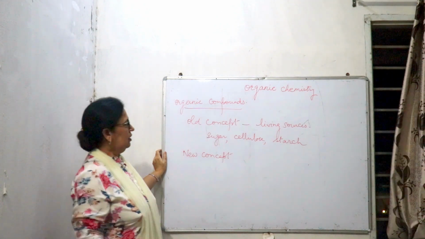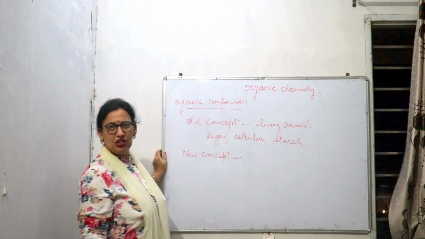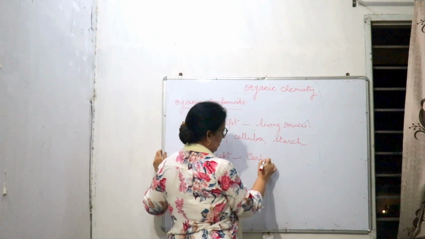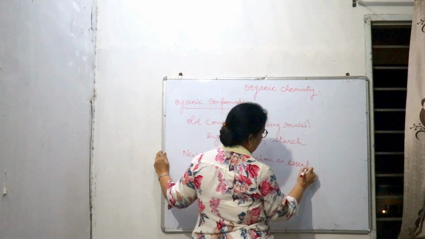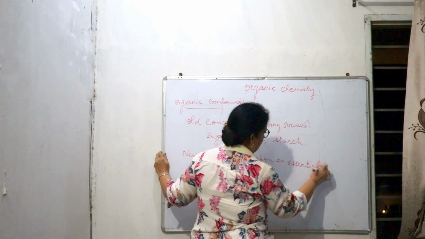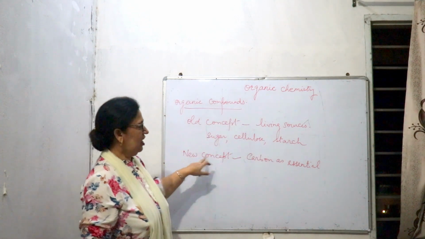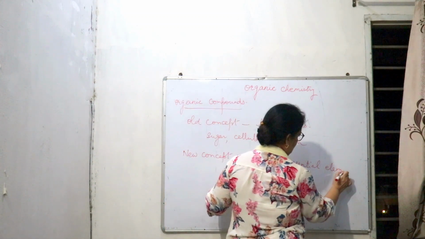Then the new concept came. According to the new concept, organic compounds are the compounds which have carbon as essential element.